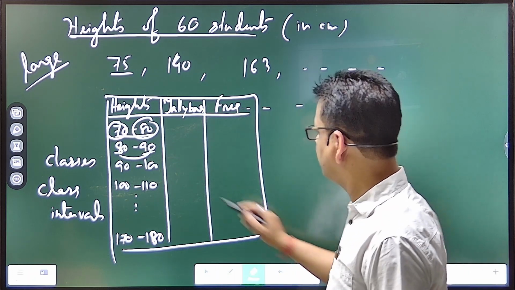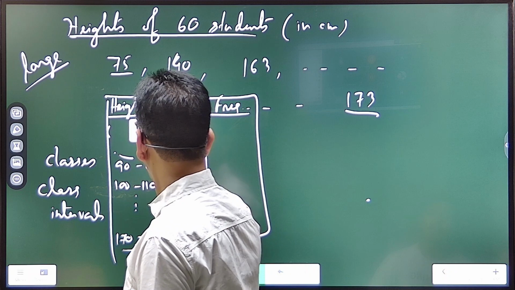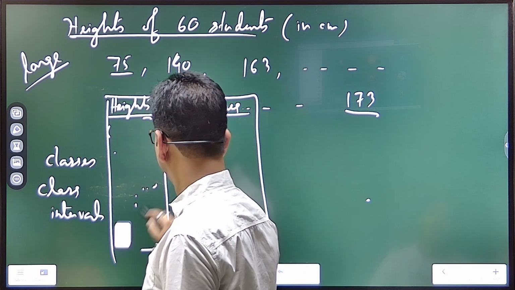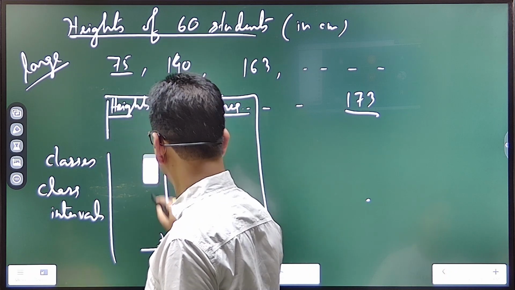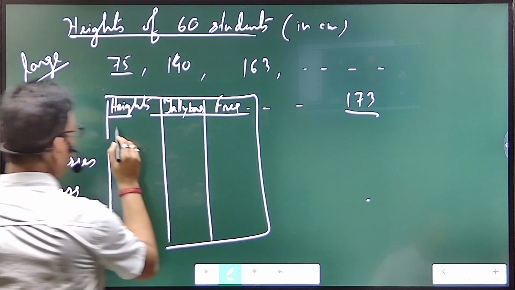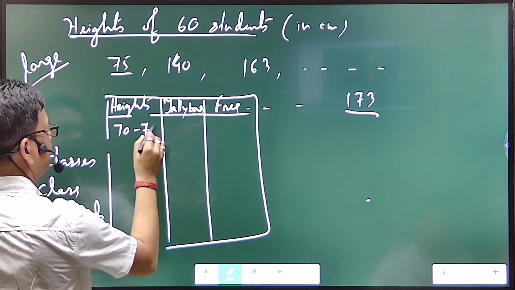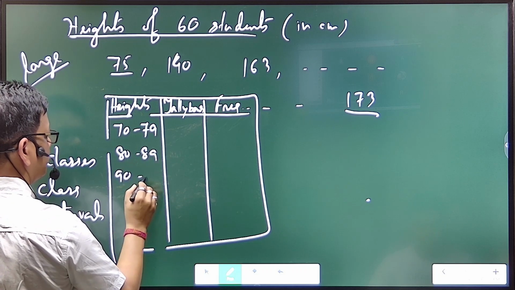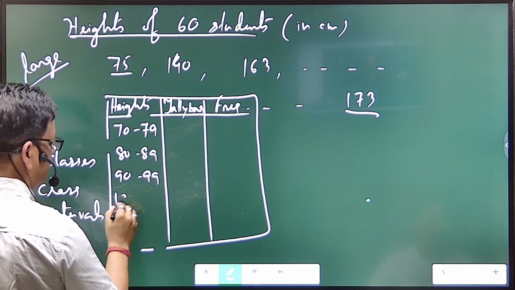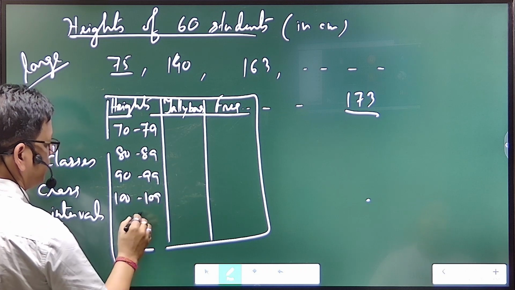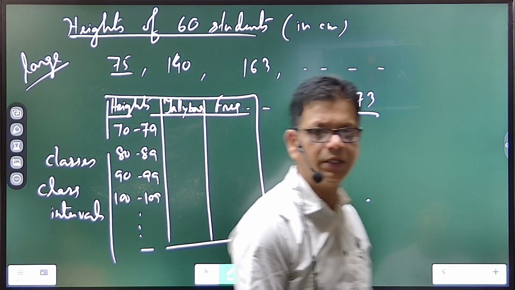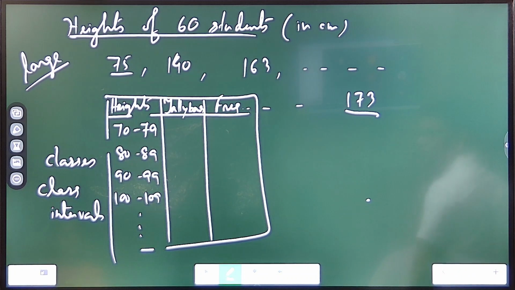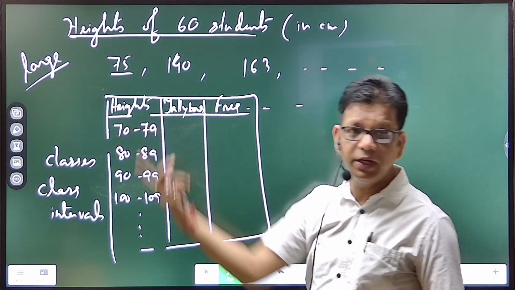Now if classes are like this, keep a note of this, and that one is to be done in the next topics. If the classes you have written are 70 to 79, 80 to 89, 90 to 99, 100 to 109, and so on, that is also allowed, because when you write 70 to 80, we don't take this 80.